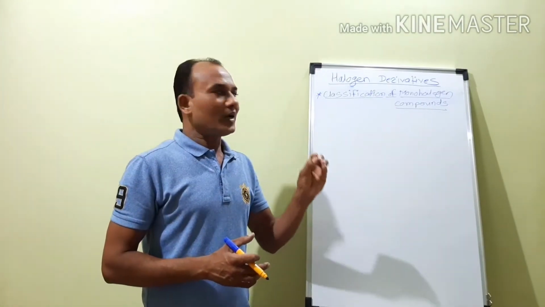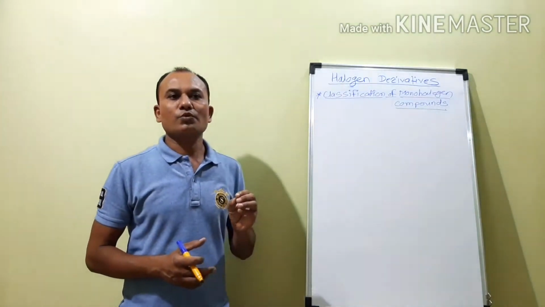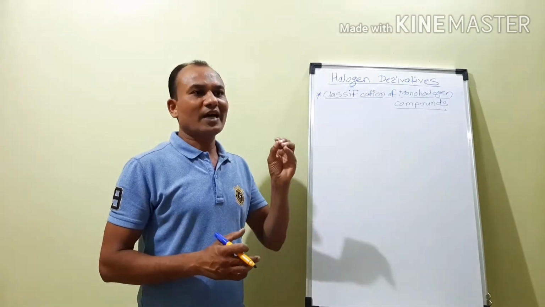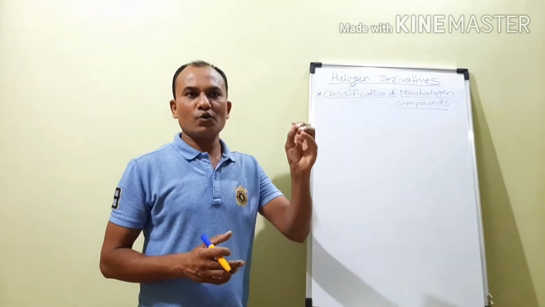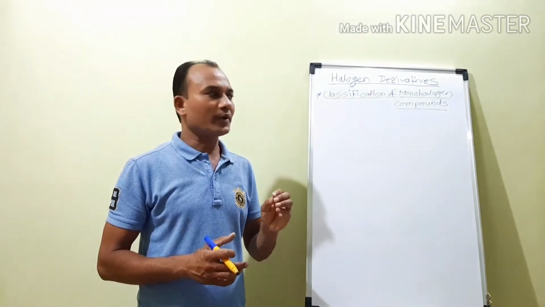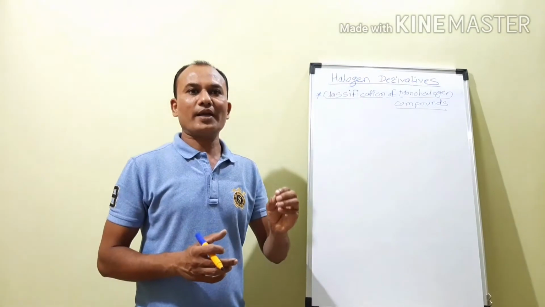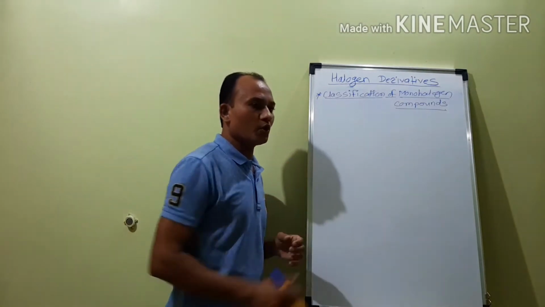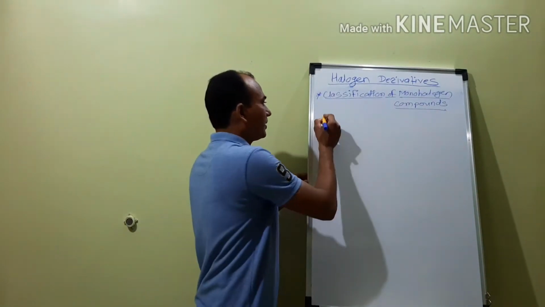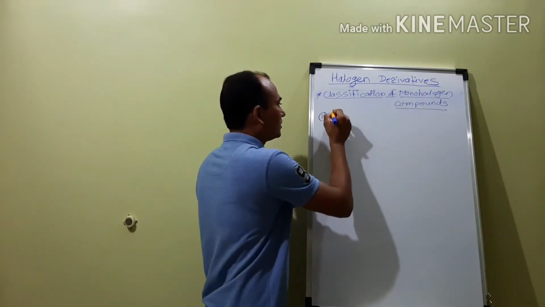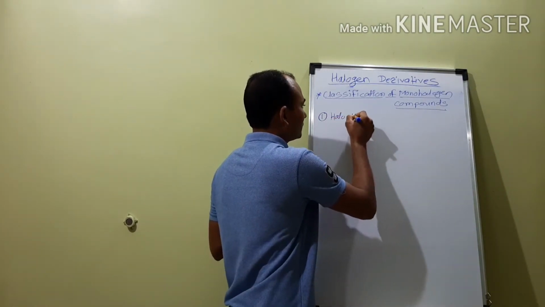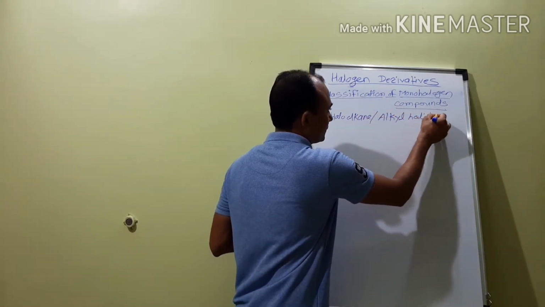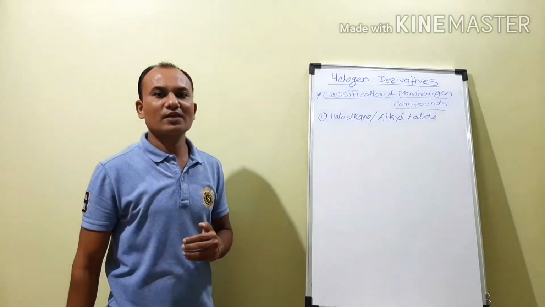Now when we are considering the classification of these monohalogen compounds, we are doing the classification on the basis of the position of the halogen atom which is linked to the hydrocarbon or the carbon-carbon linkage, and second, the hybridization of the carbon atom to which the halogen atom is attached. On that basis, the first type that we get is called the haloalkanes, or these are also called the alkyl halides. Now which are called the haloalkanes or the alkyl halides?